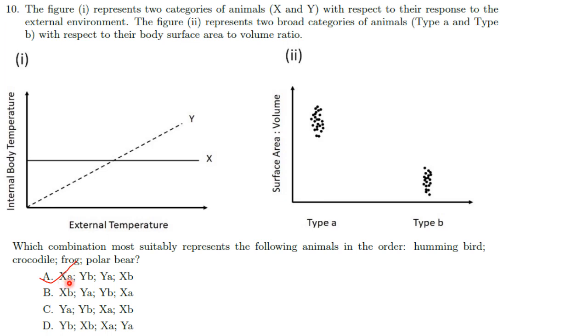Then comes crocodile. Crocodile has a larger body size, so it has a lower body surface area to volume ratio. So it belongs to type B, and crocodiles are ectothermic animals, hence YB. Then comes frog. Frog has a smaller size, so it has a high body surface area to volume ratio. So it is type A. And it is ectothermic, so it is Y. It is a reptile. Sorry, it is an amphibian. So it is YA.